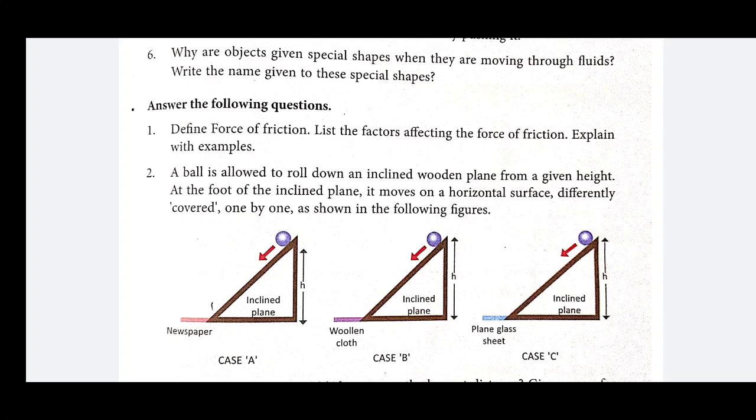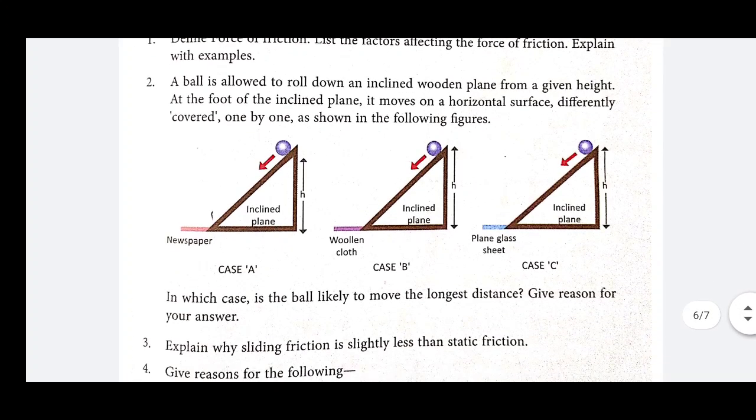Explain with examples, means you have to give the example as I have given in the notes. So first define the force of friction, after that the factors affecting the friction, and explain the two factors with the help of examples as given in the notes.